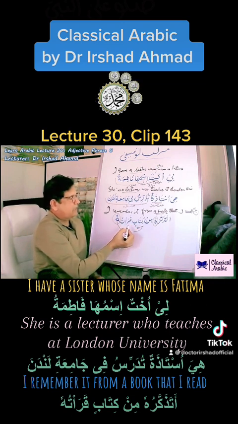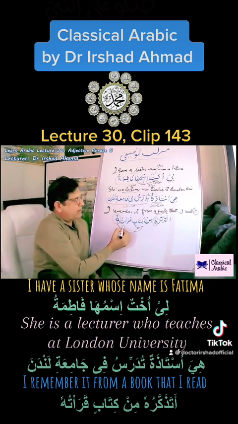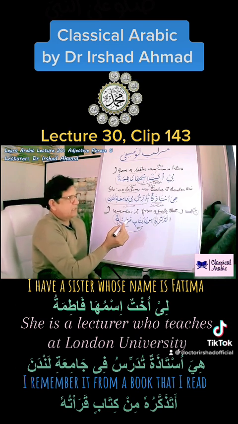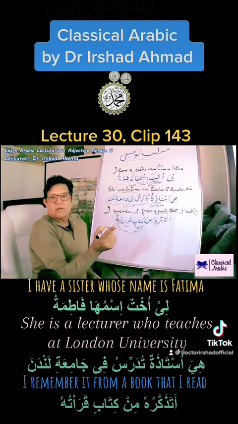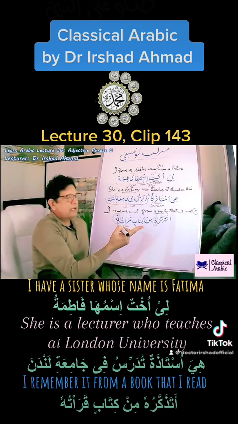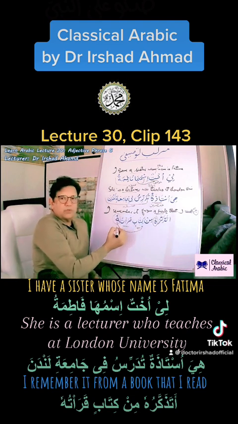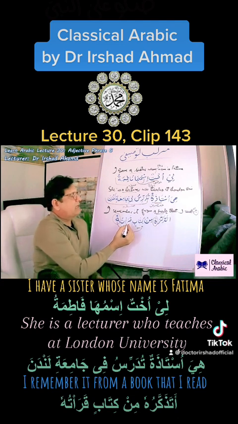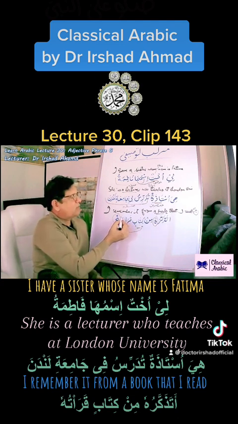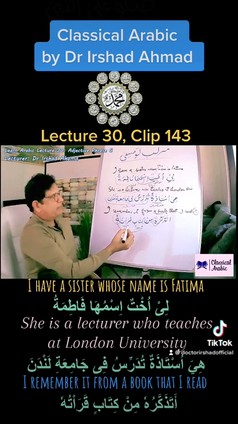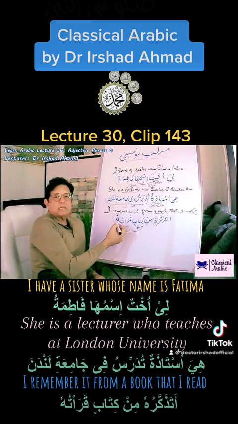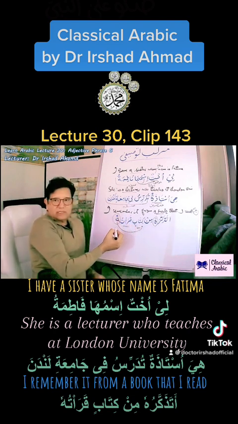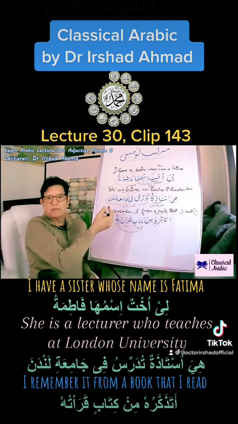This fail, this is in the first revelation. Ikra, you read or read. Ikra, that's fail amr. So when we conjugate, we keep in mind what the purpose of the fail is. In that case it will be qara'tu, I read. Ikra, you read. Ikra, read. Bismi rabbika allazi khalaq, khalaqal insana min alaq. So basically this is the first verb which has been used in the Quran, and the second verb clearly is khalaqa.